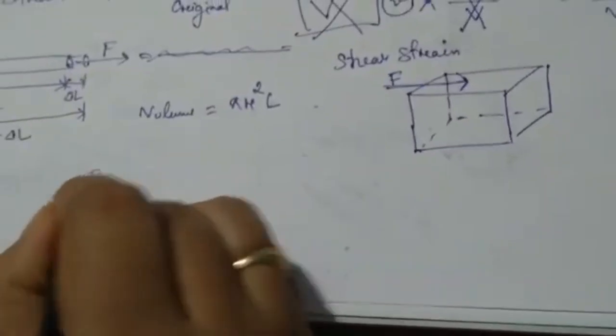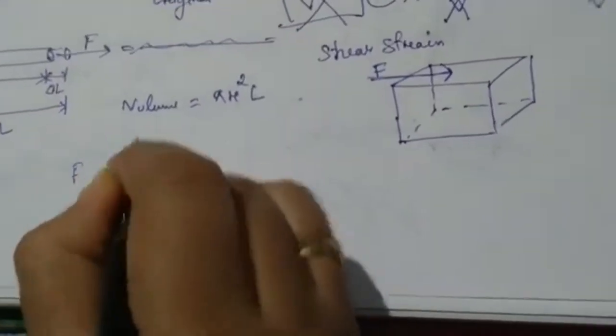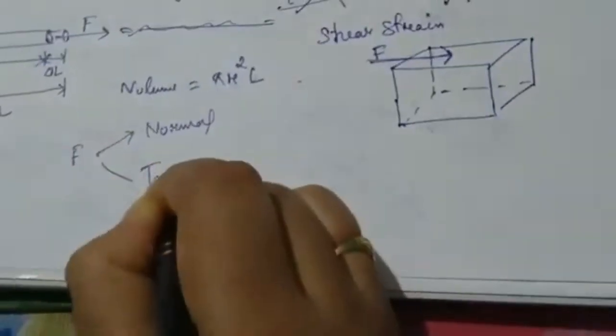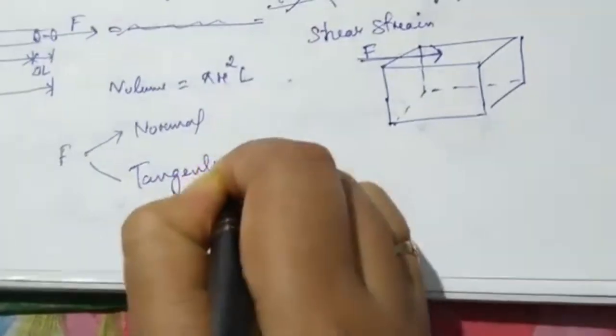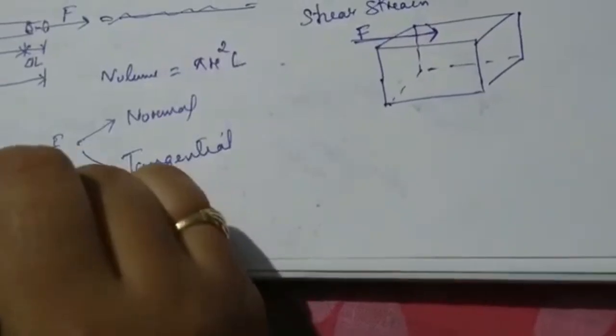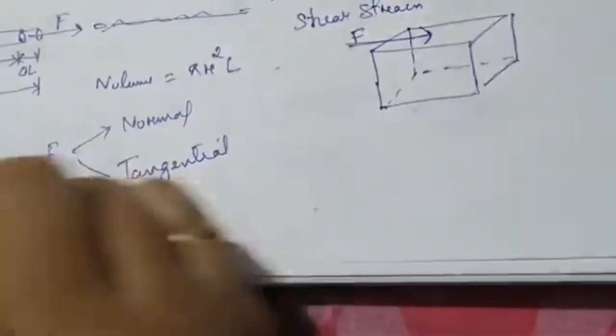Before that, I would like to tell you that deforming forces can be of two types. All of you know about it, I know. Deforming forces can be of two types. One is called normal, another is called tangential. So deforming force, normal force or tangential force.